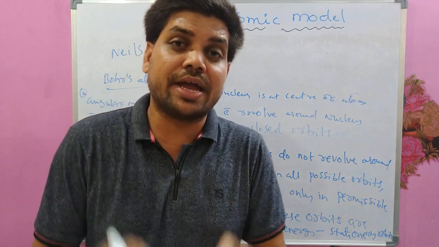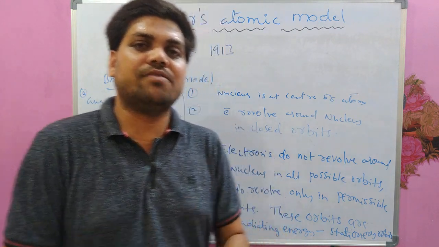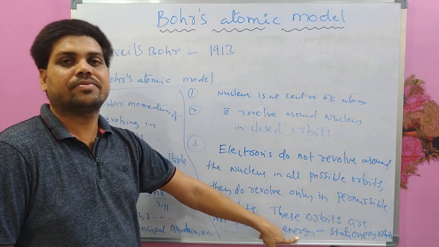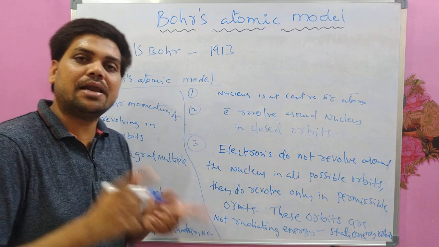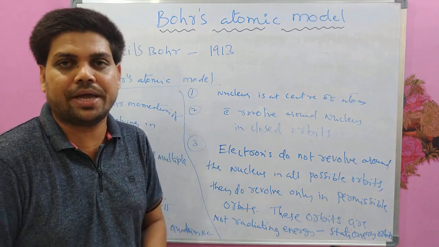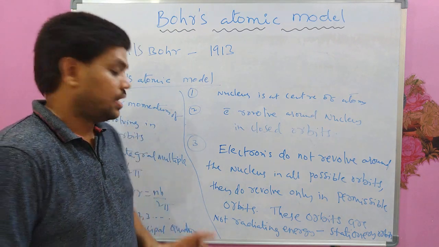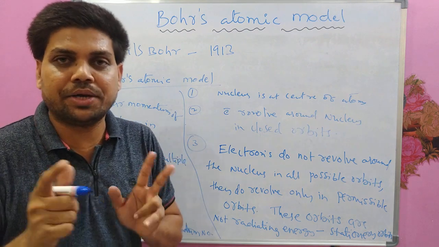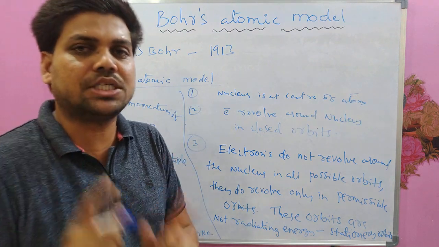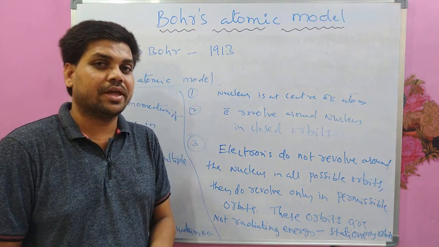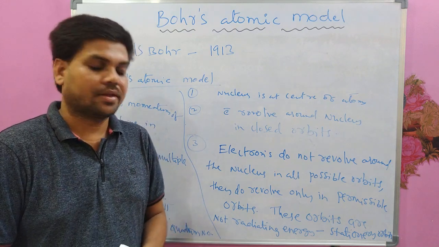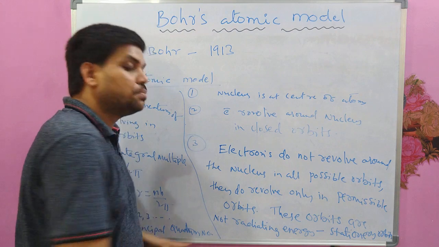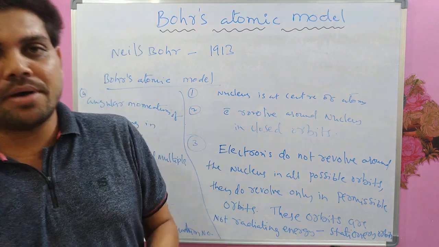And the angular momentum of the electron revolving in those orbits should be an integral multiple of h by 2 pi, mvr equal to nh by 2 pi, where n is a positive integer excluding 0, which represents the orbit number, and n is the principal quantum number.